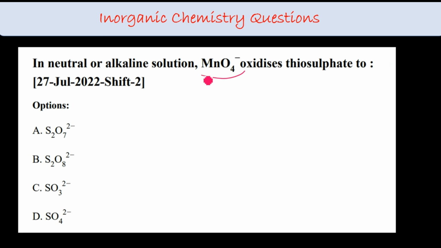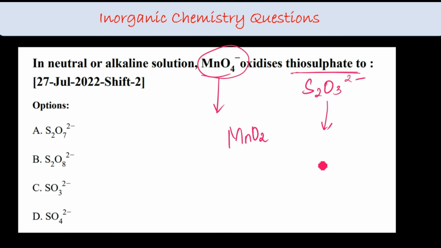In neutral or alkaline medium, MnO4 minus oxidizes thiosulfate. So thiosulfate, what is the formula? S2O3 2 minus. MnO4 minus oxidizes thiosulfate by reducing itself to MnO2, right? So it changes thiosulfate to SO4 2 minus, thiosulfate to sulfate.